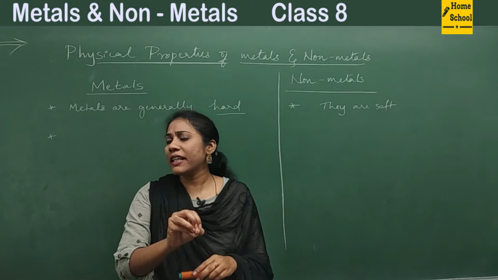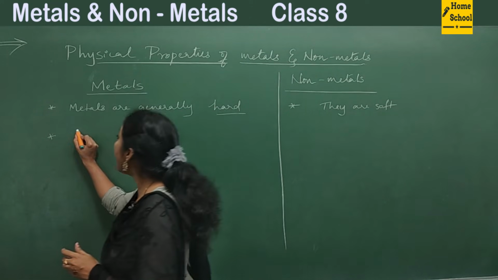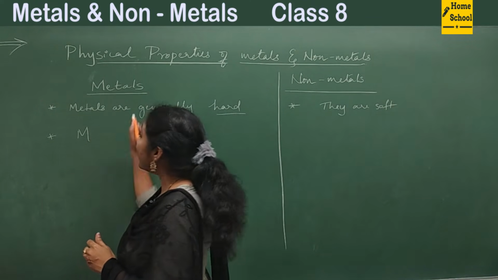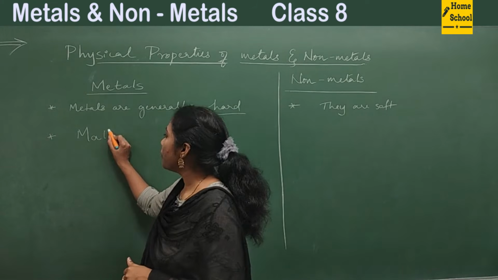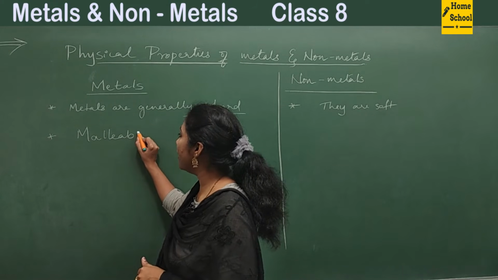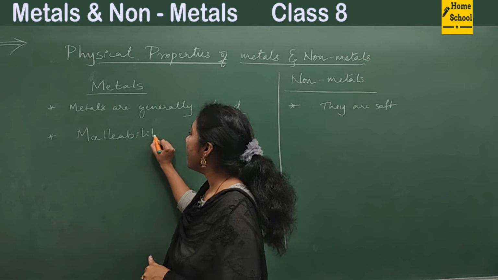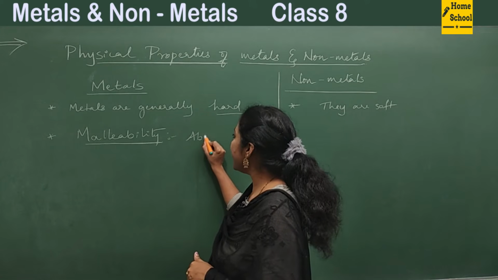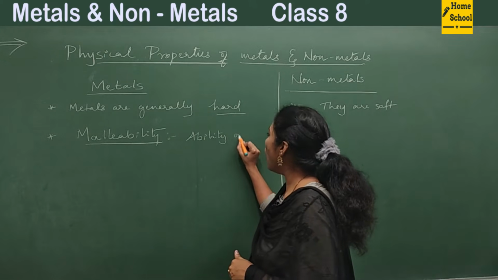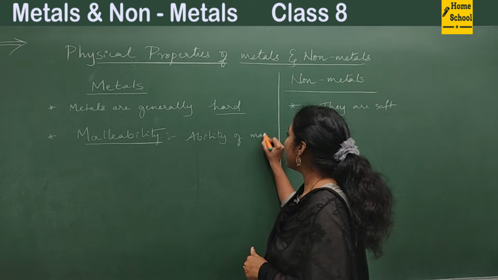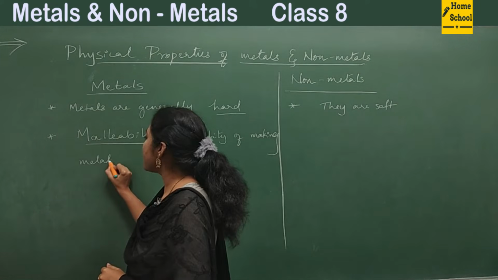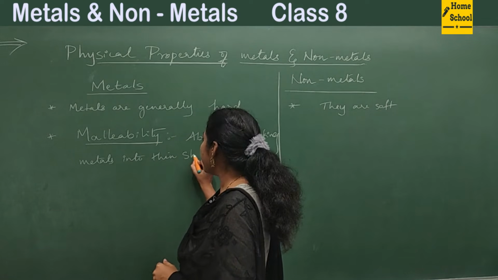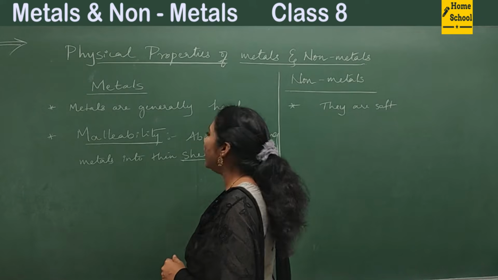And this property is called malleability. So we say metals are malleable. We have something called malleability. So what do we mean by malleability? It is the ability of making metals into thin sheets. Making thin sheets is called malleability.